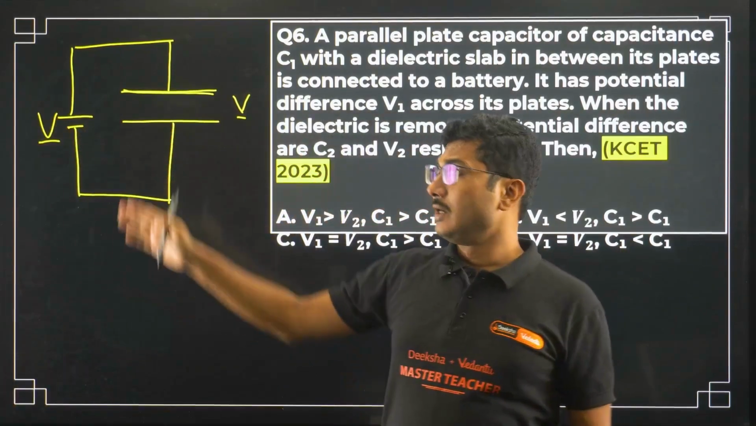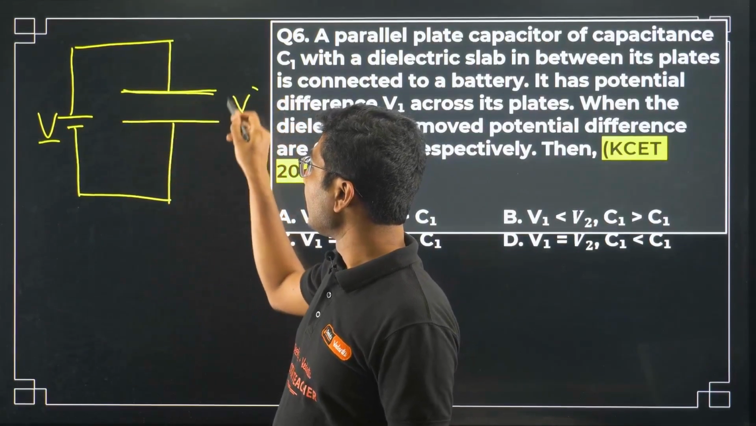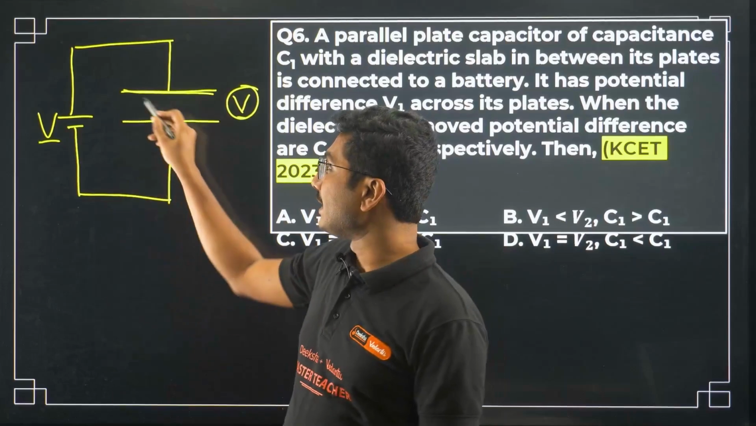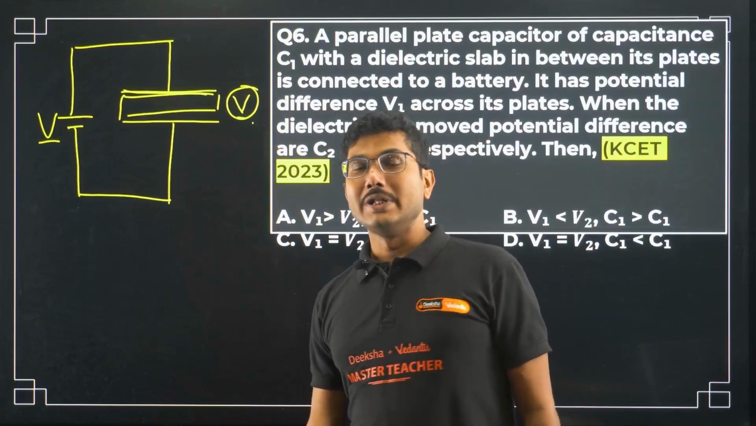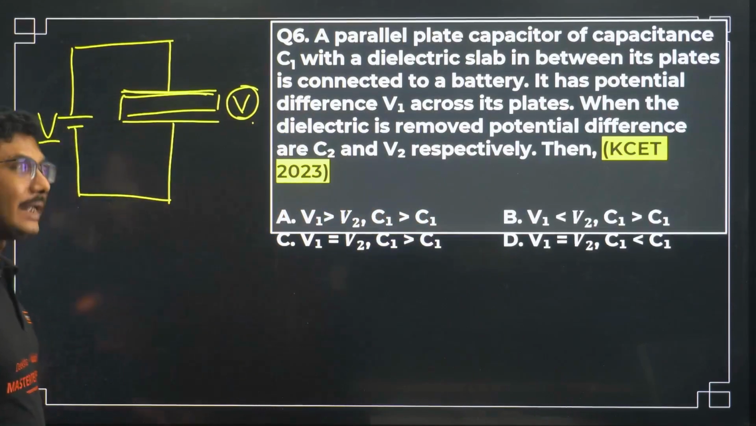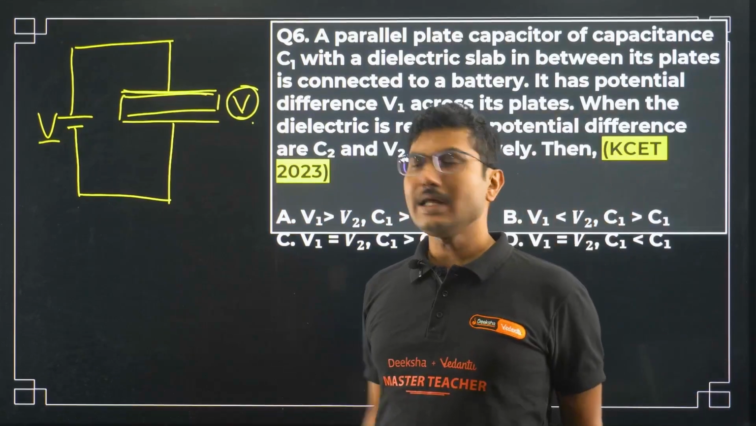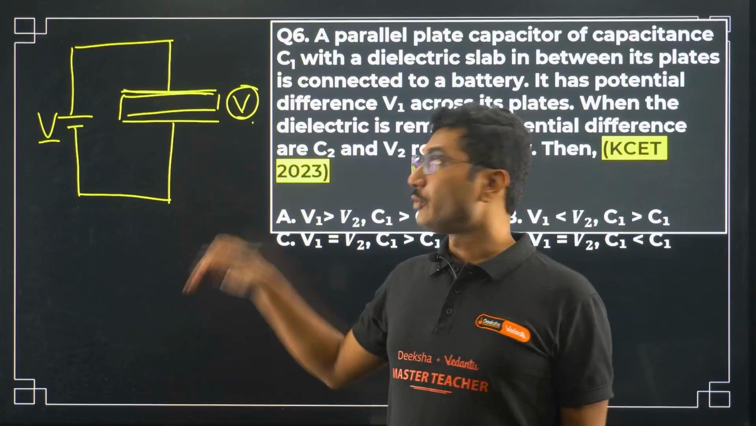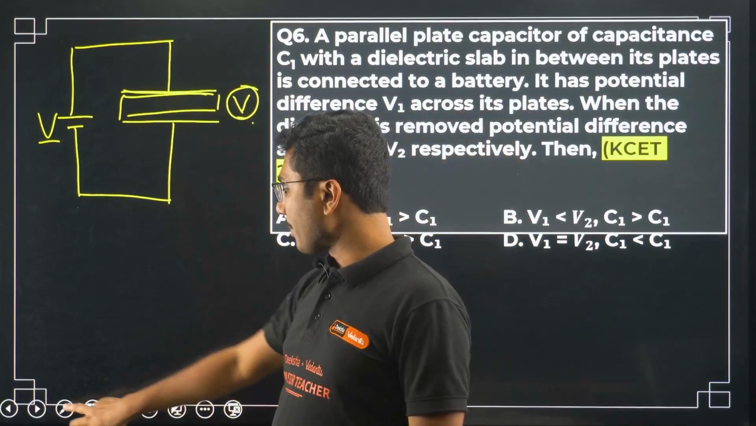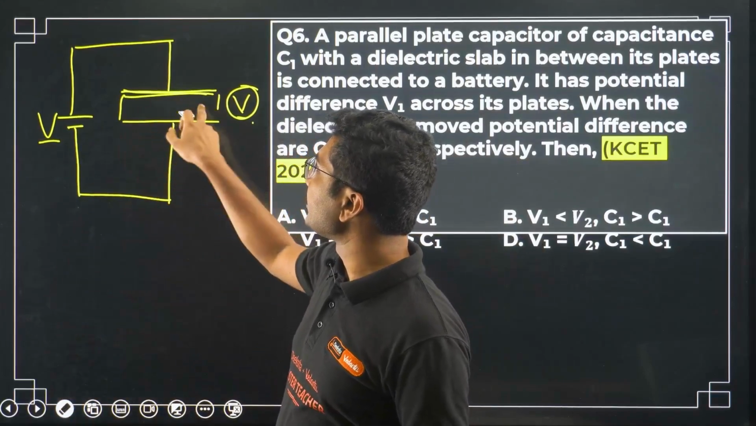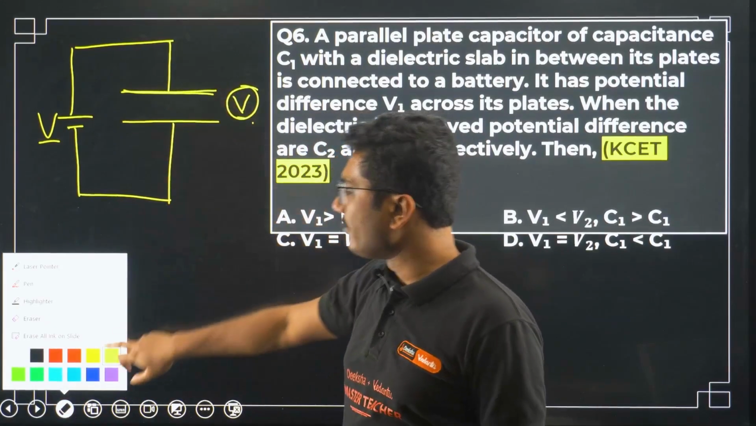But when the battery is connected, you have to remember that the voltage across the capacitor, no matter whatever is inside, if there is a dielectric slab or not, will remain the same. How is it happening? Because the charge will change. Q is equal to CV, right? C is not constant, it is changing, and we are keeping V constant. So the only thing that can change is the charge. If voltage is kept constant, then the charge stored in the capacitor will vary.